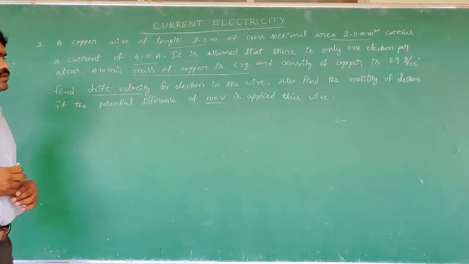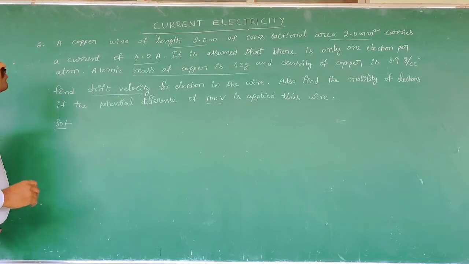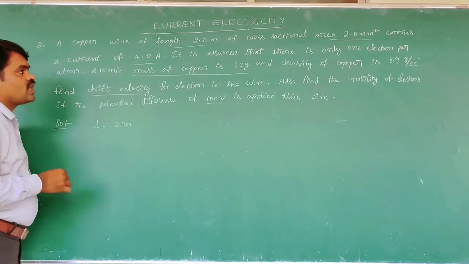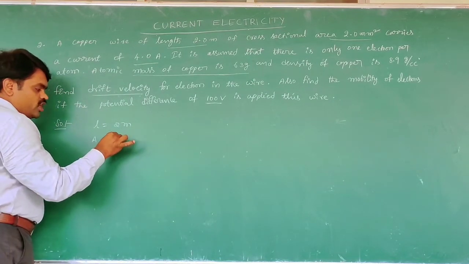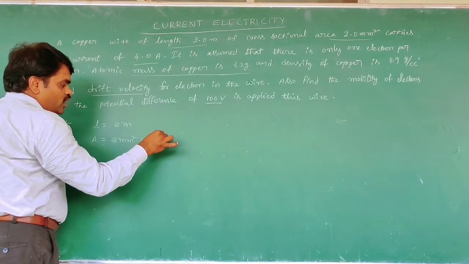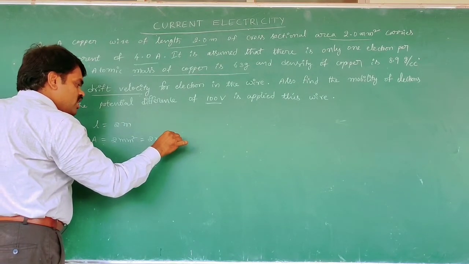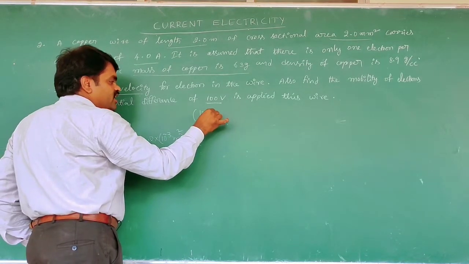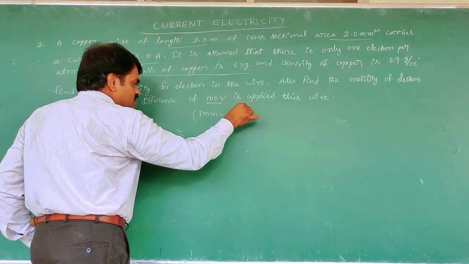Now what is given in the problem? First, the length of the conductor is 2 meters. The area of cross section A is 2 millimeter square, that is 2 into 10 to the power of minus 3 meter whole square, because 1 millimeter is equal to 10 to the power of minus 3 meters.